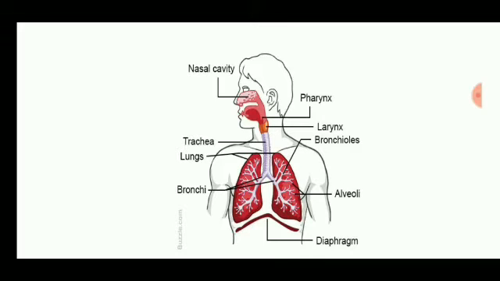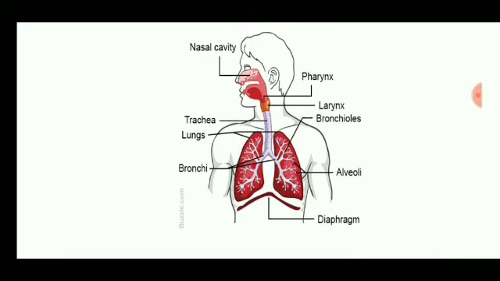If it is in a straight path, when the exchange of gases happens or when the oxygen becomes more or less in amount during breathing, there may be chances of collapse. So to prevent it from collapse, it has C-shaped cartilage. If it collapses, the human can die. So it is a C-shaped cartilage.